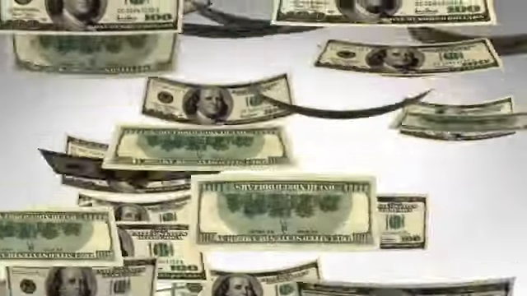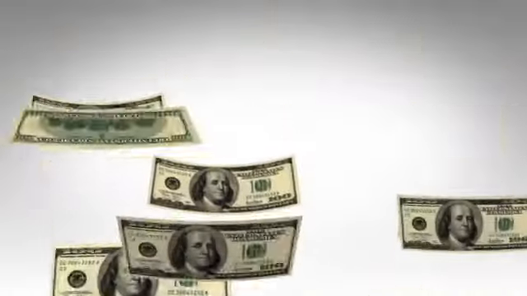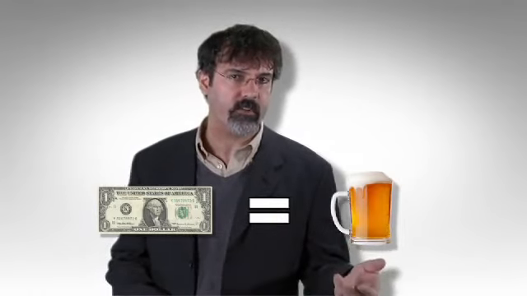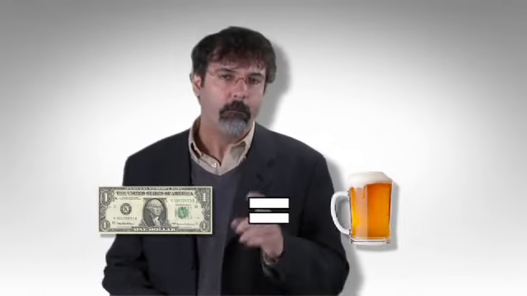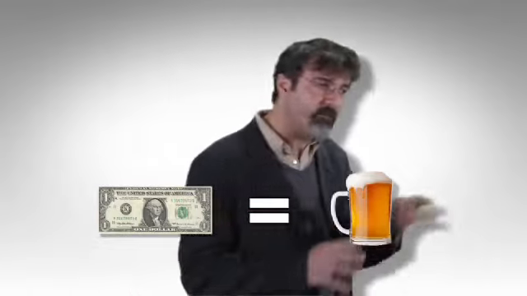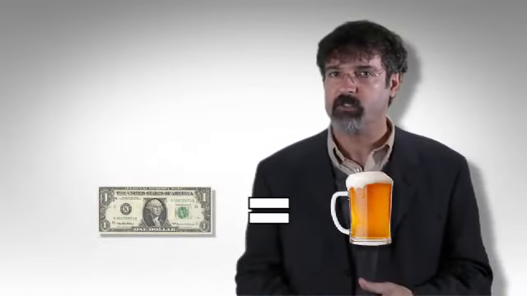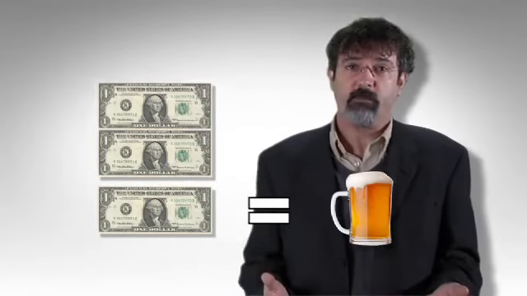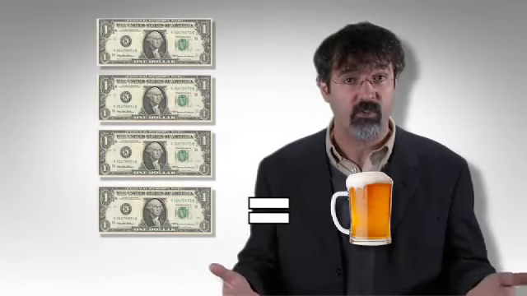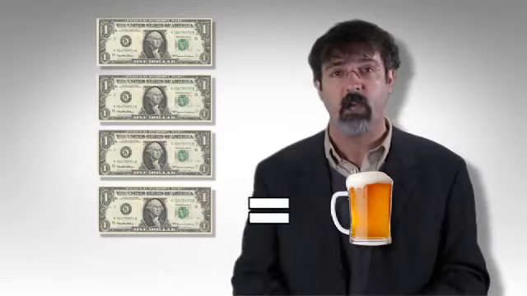Now that we remember why we invented money in the first place, it becomes clear why printing money won't make people richer. Money is valuable because people will give you goods and services in exchange for the money. Money derives its value from the goods and services. Printing more money doesn't make more goods and services appear. It simply spreads the value of the existing goods and services around a larger number of dollars.